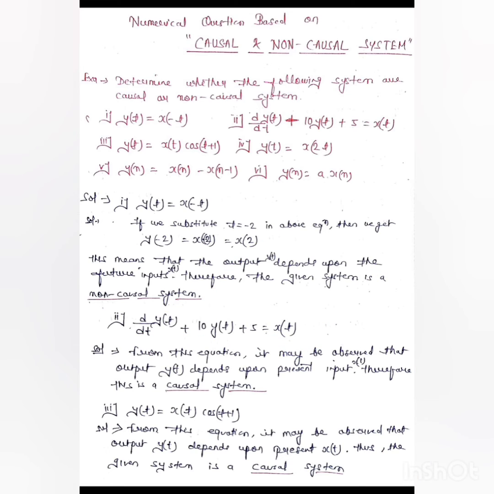Now again we have the third question, y(t) equals x(t) cos t plus 1. Here also y(t) is present and x(t) is also present. cos t plus 1 is a constant term. We only consider y(t) and x(t). Both are in present state, hence this particular system is also a causal system.